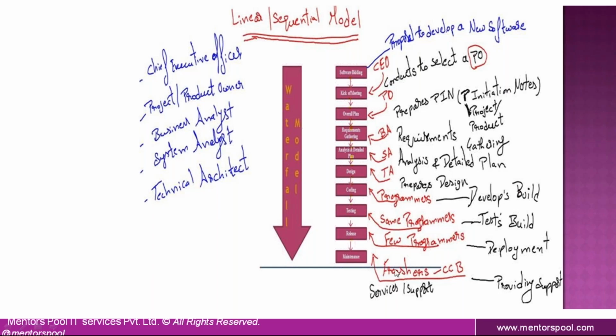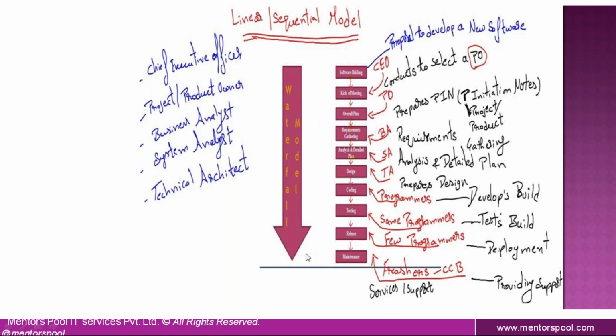In the maintenance phase, we can see trained freshers. It is like a change control board, CCB. They will recruit the freshers and provide KT to the trained freshers. They are going to provide services and support, resolutions to the customer whenever they are struggling while utilizing the application. Okay, this is how the SDLC waterfall model looks.